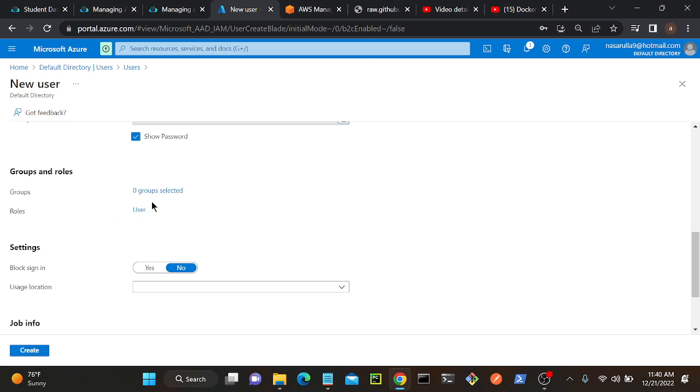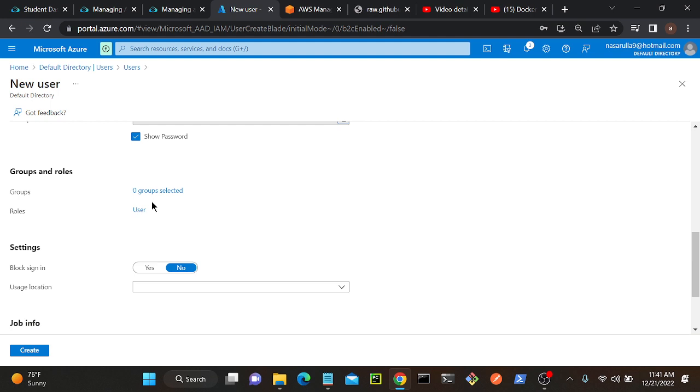Then roles. What is a role? Role in the sense, now I'm creating a user, right? So once I create this, the user will have authentication power. What is authentication power? In the sense, this user will be able to access the Azure account. Okay, he will have complete privilege to access the Azure account. But once he accesses the Azure account, he would not have any privilege to access resources. Okay, what are the resources? VM, database, these kinds of resources. He can access my Azure account, but he cannot do anything else.